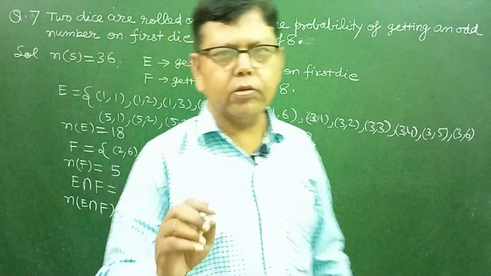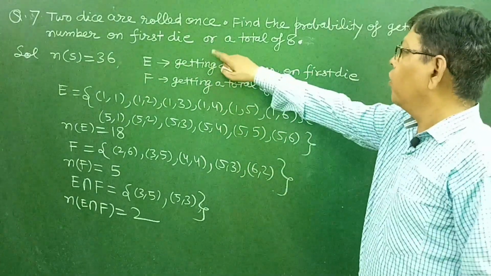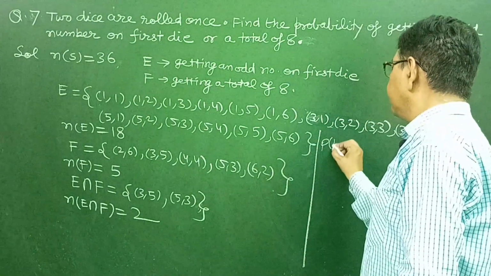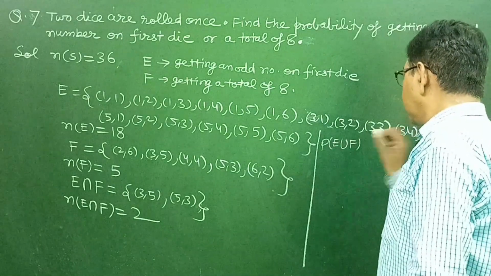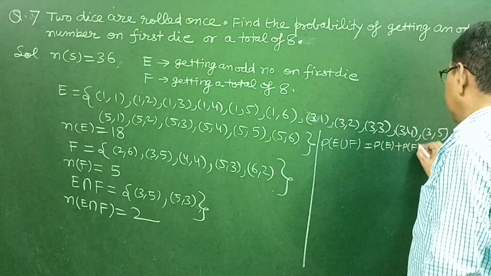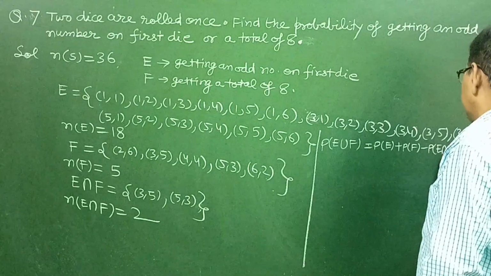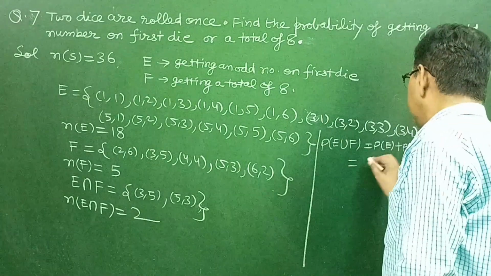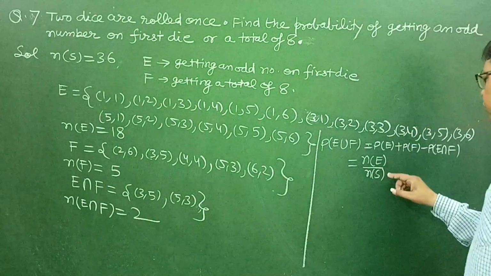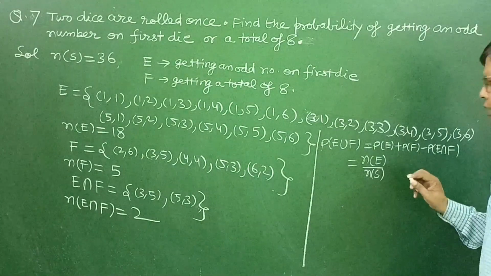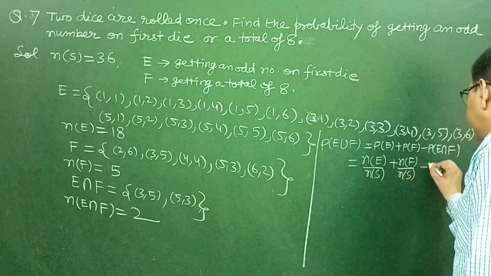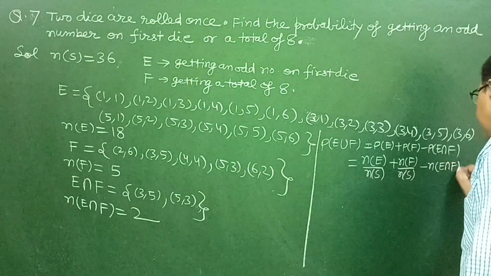In this question we want to find the probability of either this event or this event, so we will apply the addition theorem of probability. Probability of E union F, E or F, is equal to probability of E plus probability of F minus probability of E intersection F. Probability of event E is n(E) upon n(S), the number of elements in the event E upon the total number of elements in the sample space, plus n(F) upon n(S) minus n(E intersection F) upon n(S).